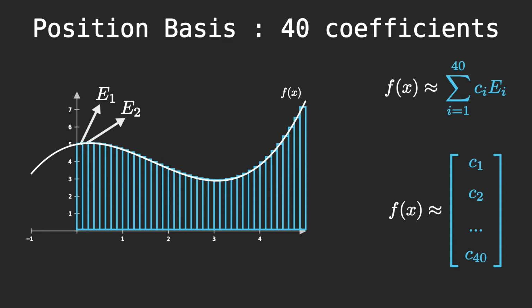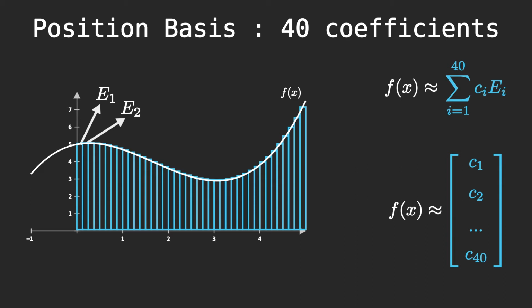As we know, for a normal vector, our space is the x, y, and z directions. For our approximation, our space is only the height of the first rectangle, the height of the second rectangle, the height of the third rectangle, and so on.